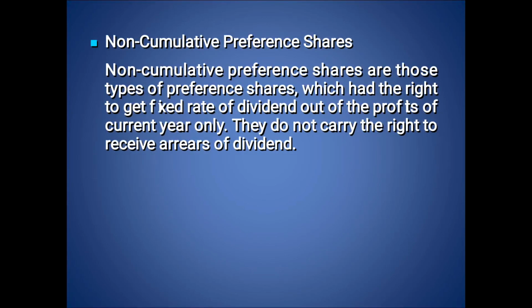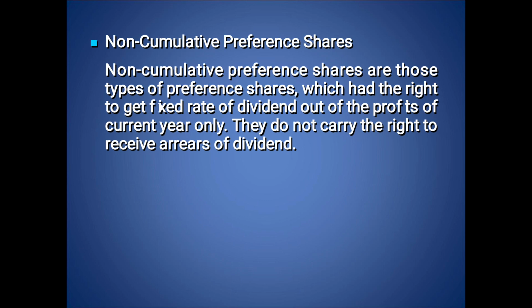Next one is non-cumulative preference shares. The name itself indicates it is just the opposite of cumulative preference shares. Here the arrears of dividends, the past years' dividends, cannot be accumulated. So the shareholders have to get the dividend in the current year.